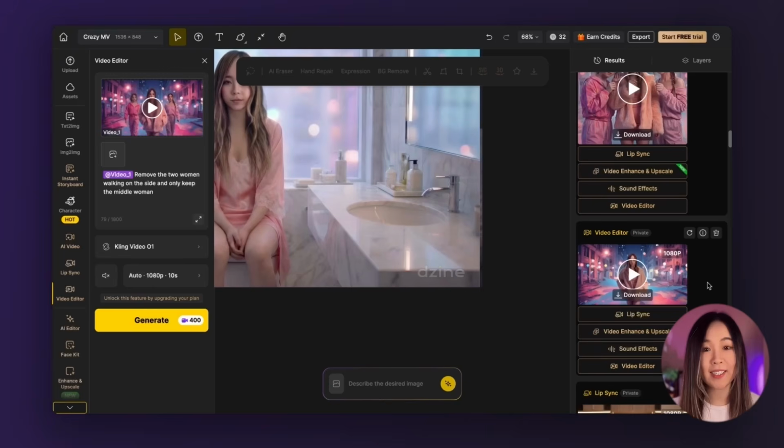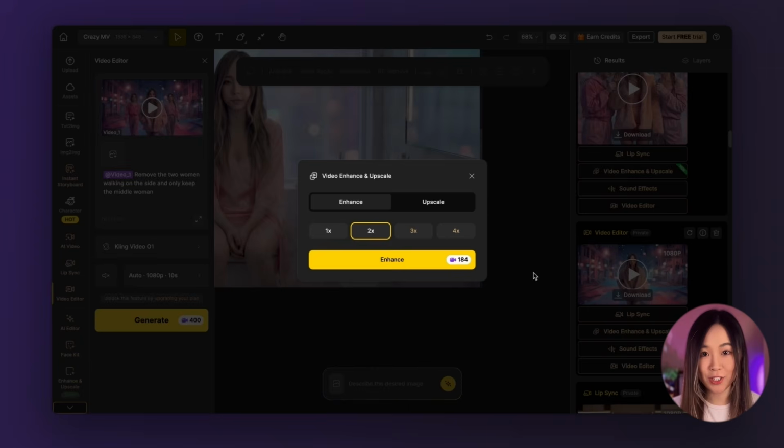Now in Dzine, there is also this video enhance and upscale feature. You can enhance your video by 4 times and upscale up to 8K for the best quality on big screens.